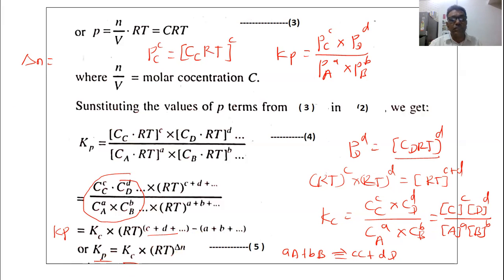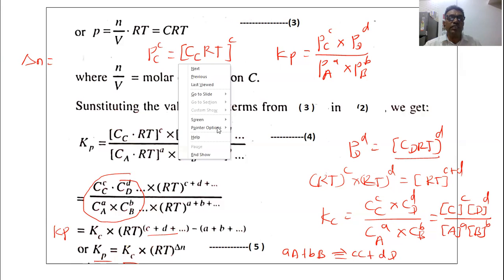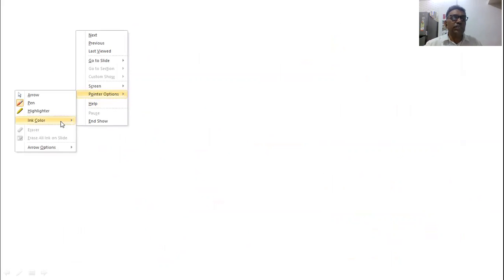The two equilibrium constants, that is, the equilibrium constant expressed in terms of the pressure and the equilibrium constant expressed in terms of the concentration. So Kp equal to Kc into RT raised to delta n. So in this way, we derive the relation between Kp and Kc. Once again, I would like to write the derivation of this. You have to see how this derivation is derived here.